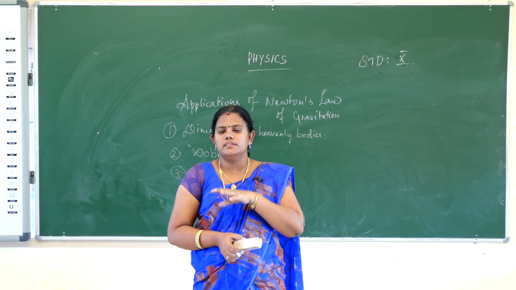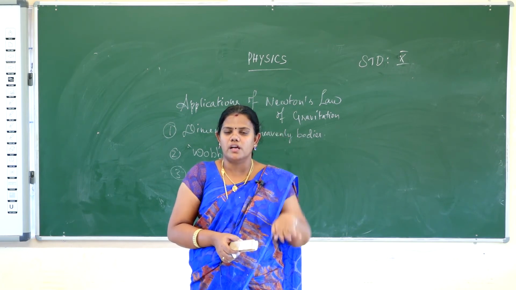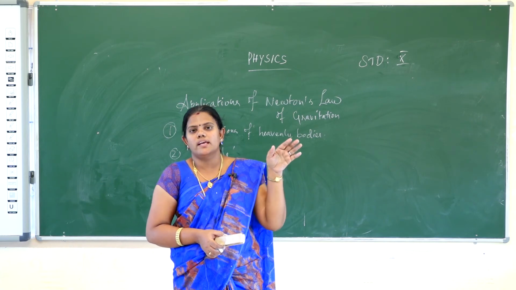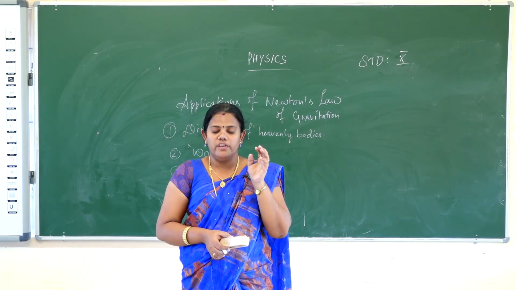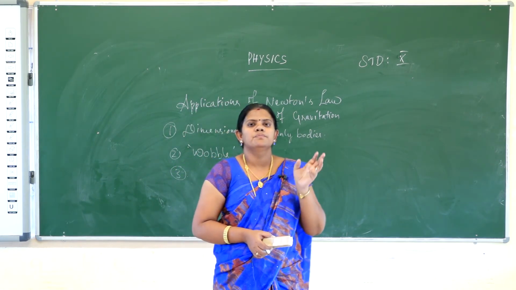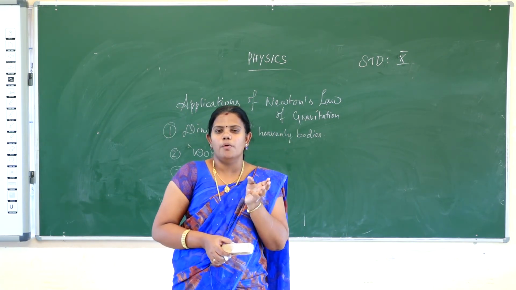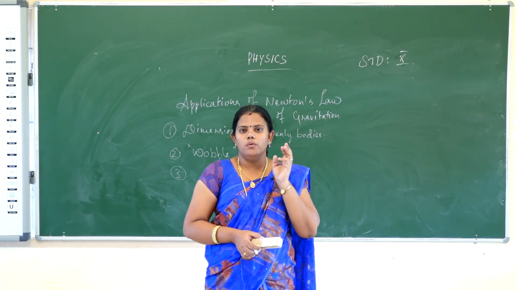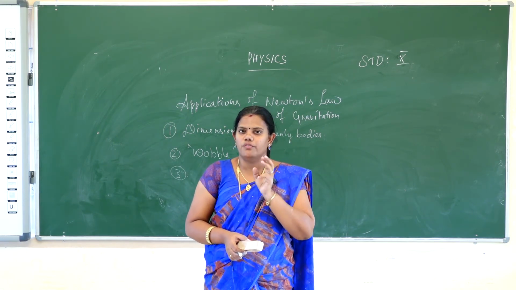Apparent weight will be calculated by using one phenomenon, that is a lift. One person: the lift is moving upward, the lift is moving downward, the lift is moving freely downward, and the lift is at rest. All the cases we discussed, and you have to know about weightlessness, weightlessness in the space stations, and what are the applications of the universal law of gravitation.